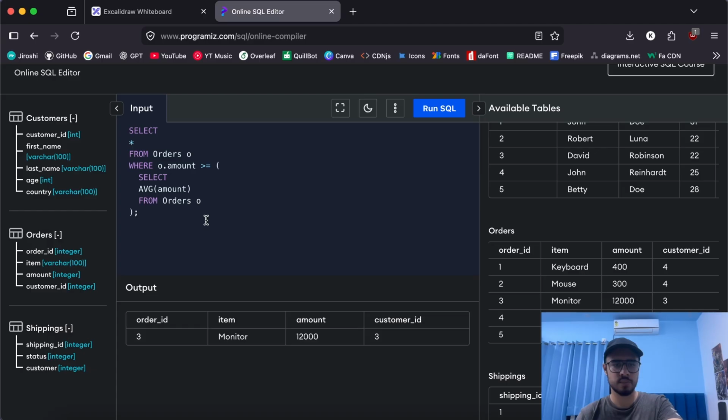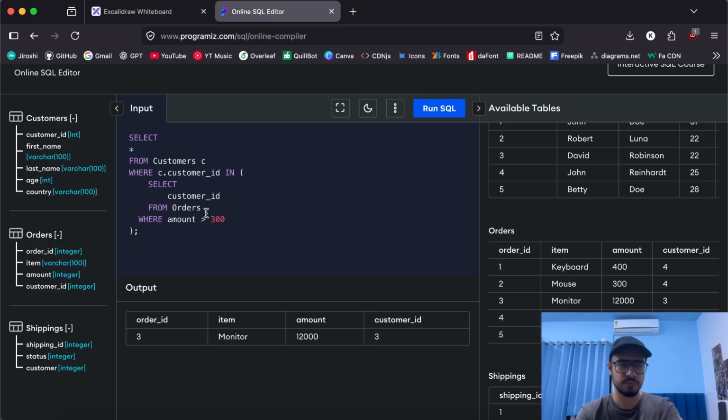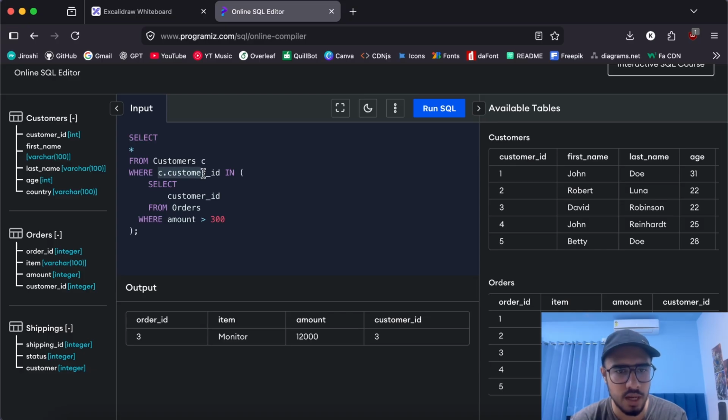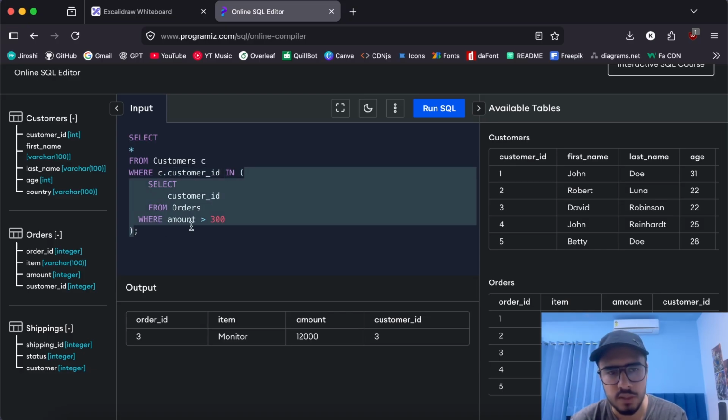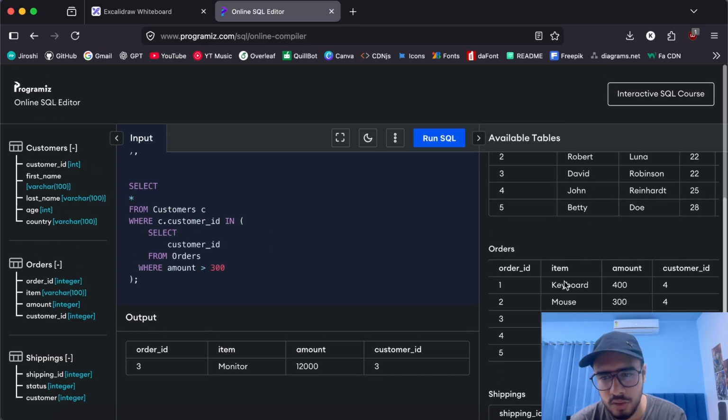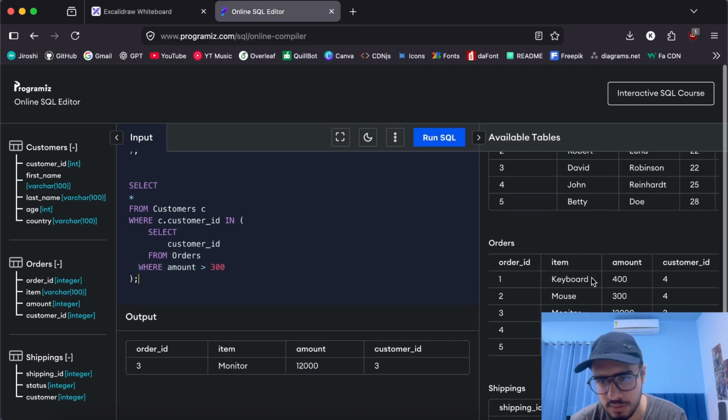So here's the second example that we are going to understand. The second example says that we have a select query at the top which selects all the columns from customers. This time we have the customers table where the customer ID is in a particular subquery. Now when we use IN, we expect a set of values, not a single value, right? So if you check the subquery, we are selecting multiple values. Select customer ID from orders where amount is greater than 300. That means we are selecting all the orders where the amount is greater than 300. That is this row, this one, and this one as well.